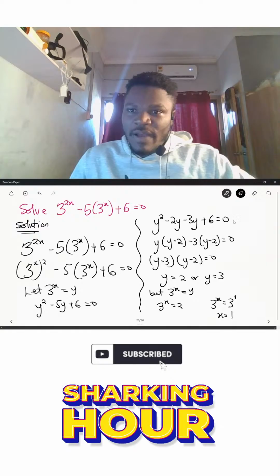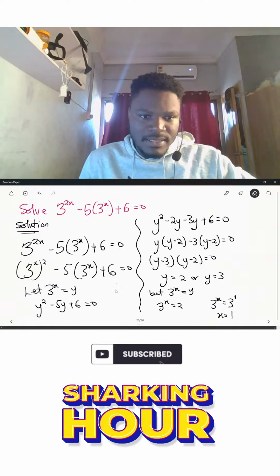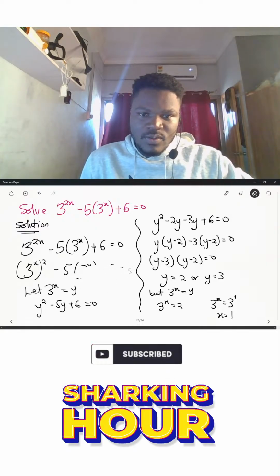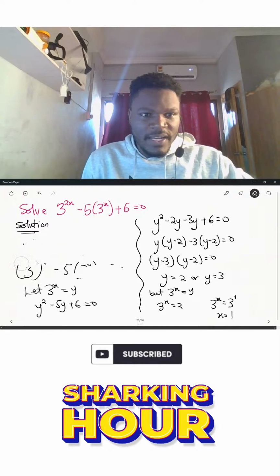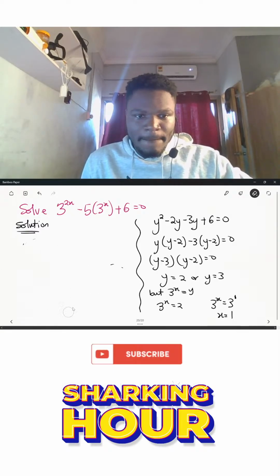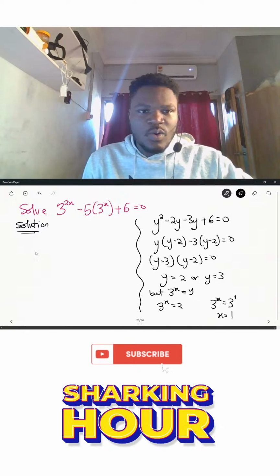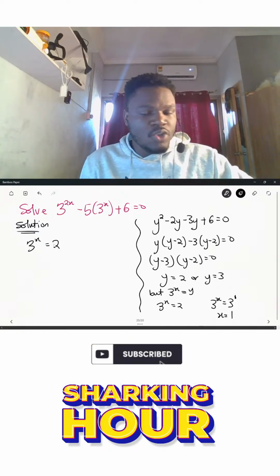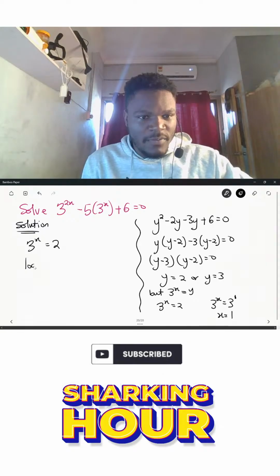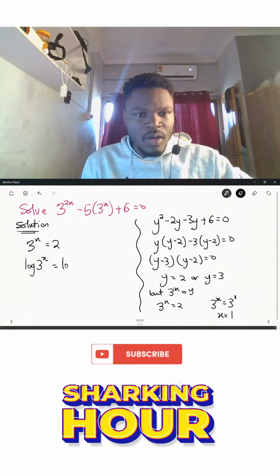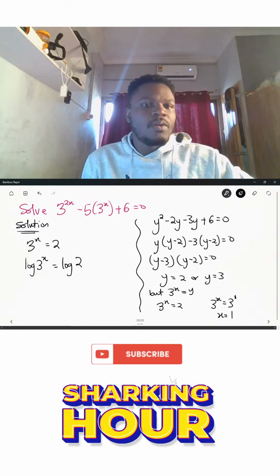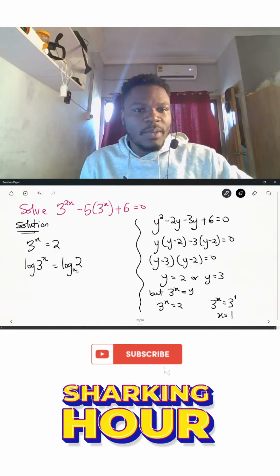Let me erase this part for us to proceed with the final answer. In the case of 3^x = 2, we introduce log to both sides. So we'll have log 3^x = log 2. Mind you, we are introducing log base 10.